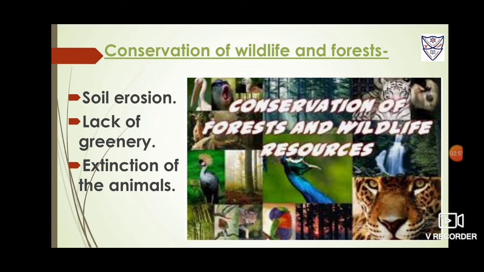Now, conservation of wildlife and forest. Students, animals are very important for our long term well-being.